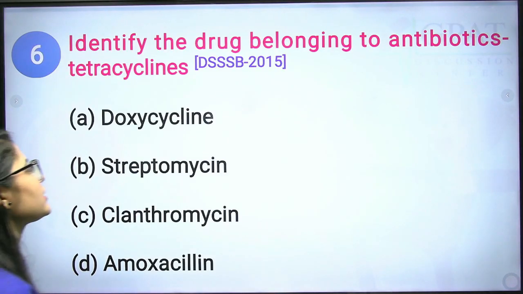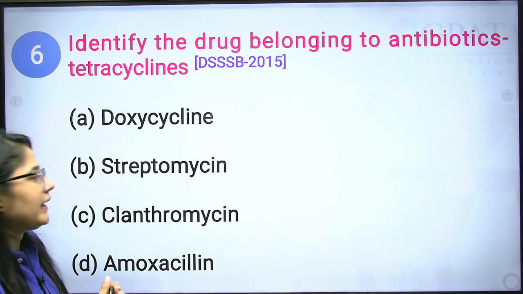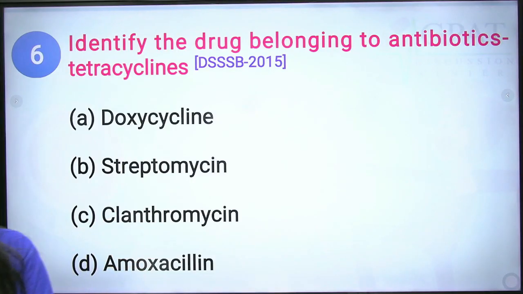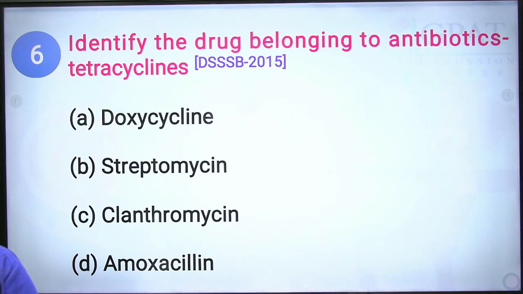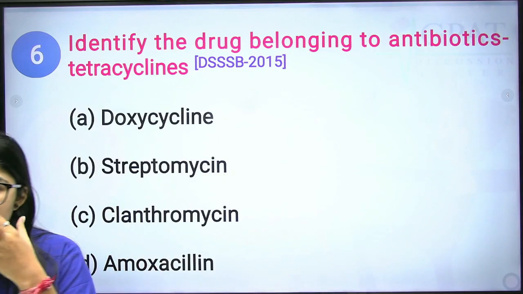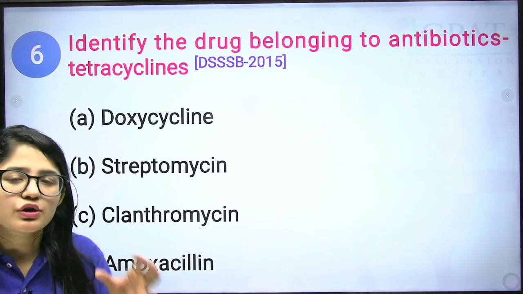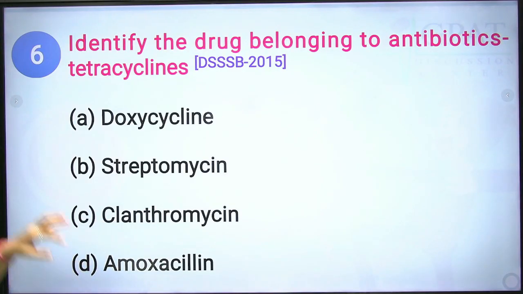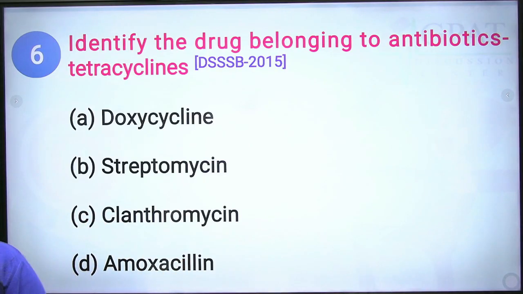This is the previous year question from DSSB 2015. First we have doxycycline. Doxycycline is a type of tetracycline antibiotic. It comes under that classification and it inhibits the 30S ribosome and stops the synthesis of proteins. Next we have streptomycin. It comes under the classification of aminoglycoside antibiotics.